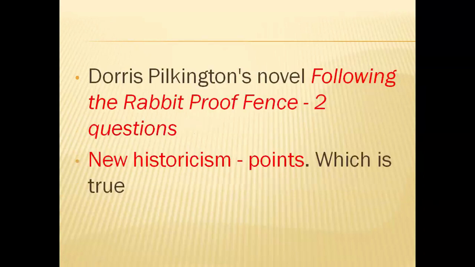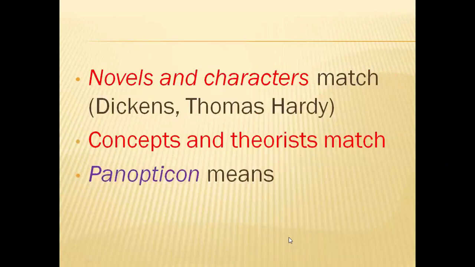There was a question on Doris Pilkington's novel, Follow the Rabbit-Proof Fence, too. She wrote this Aboriginal novel about the issues of rabbit fencing, and how, in the name of rabbit fencing during the 1920s, these Aboriginal people were subjected to different problems and colonialism. So that is the basic question on that. New historicism: yes, there was a question on the basic point of new historicism. So we studied the new historicist perspective in detail, right?